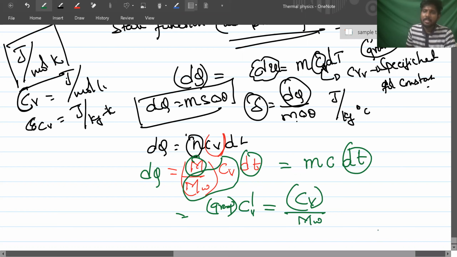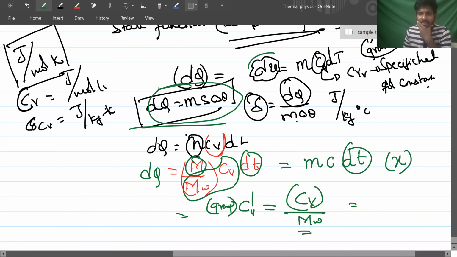Suppose molar specific heat for nitrogen has some value X. Is it dq or dU, sir? dq is isochoric, so directly dq can be written as dU, right? Isochoric, if I assume. That's why, because I wanted to relate you to this formula m s delta theta, so that you can relate easily. So Cv by MW. Suppose molar specific heat for nitrogen gas is given as X. What is the gram specific heat? If someone asks you, how can you get this? The molar specific heat divided by the nitrogen gas molecular weight.